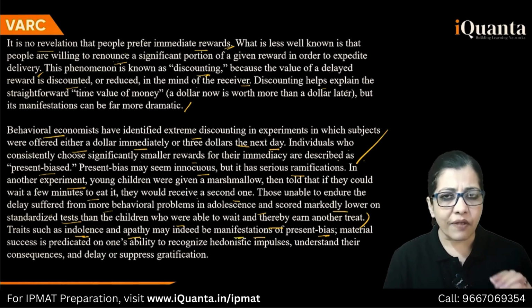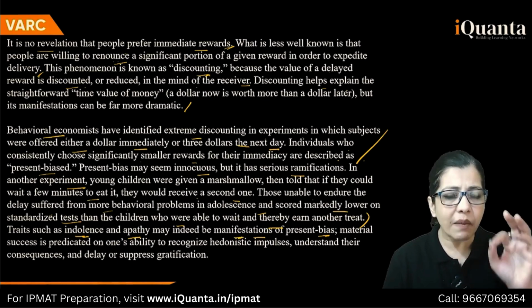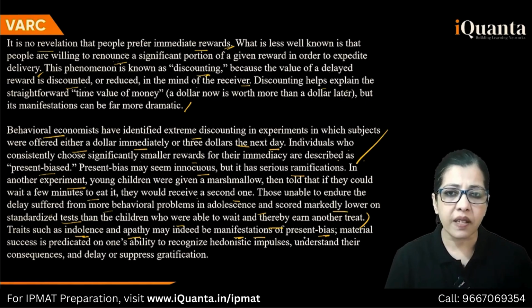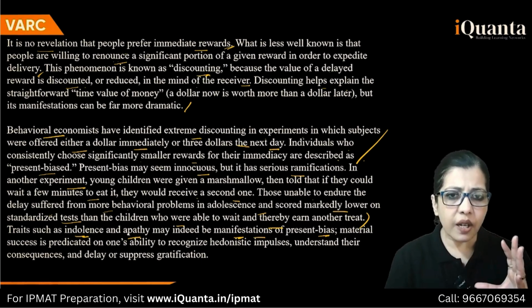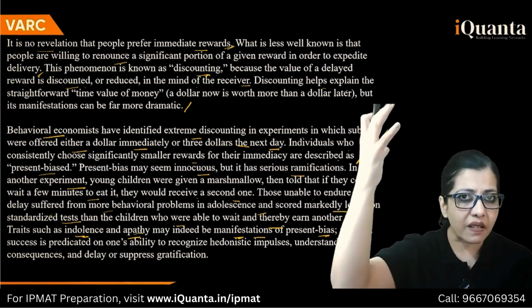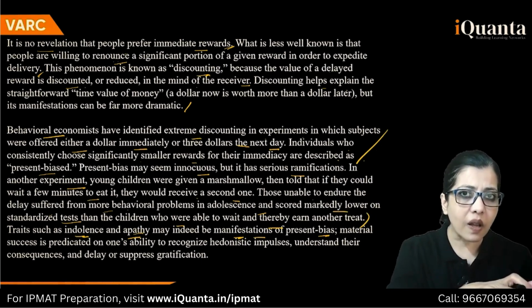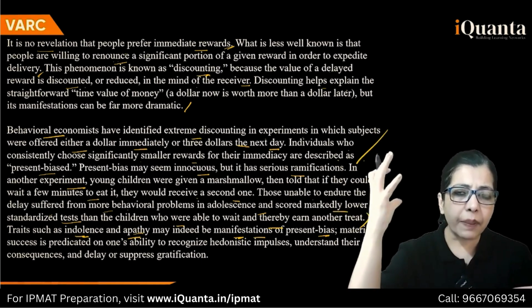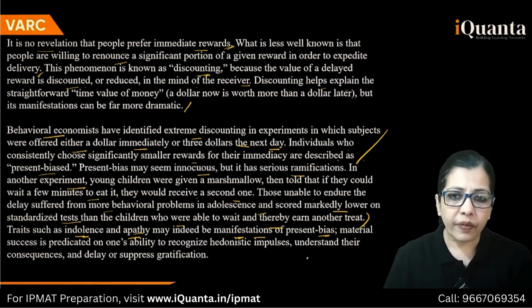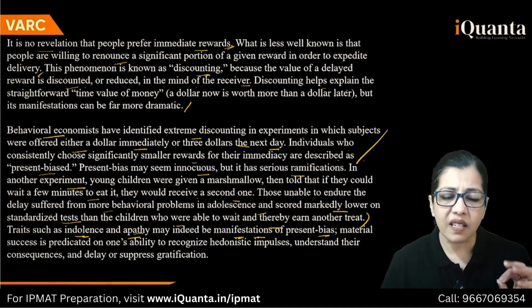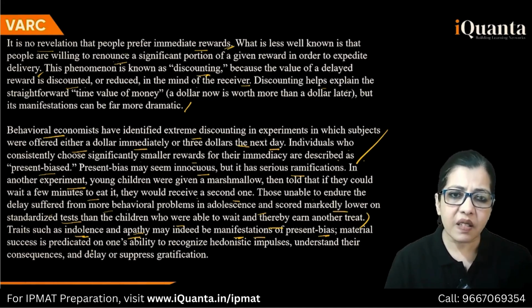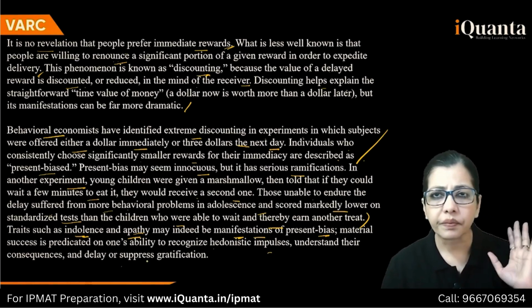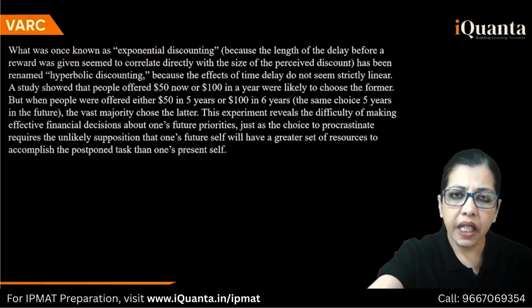The moment I read this word manifestation, I understand one thing here. There can be a trap here if a question is given. Why? Because this is cause and effect. Present bias is there. Indolence and apathy are manifestations of this. So present bias is the cause. Indolence and apathy are the results. They are the effects. If a question comes, the question setter will be tempted to give you the wrong cause-effect trap. Material success is predicated on one's ability to recognize hedonistic impulses, understand. Okay. This much is clear. Now the third para.